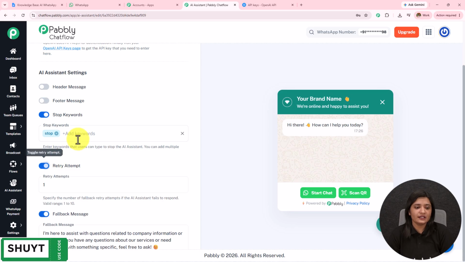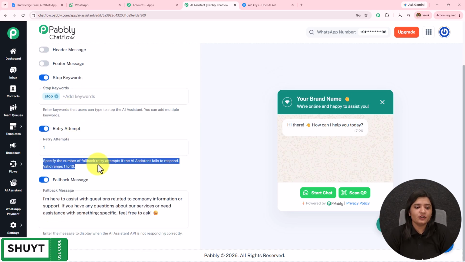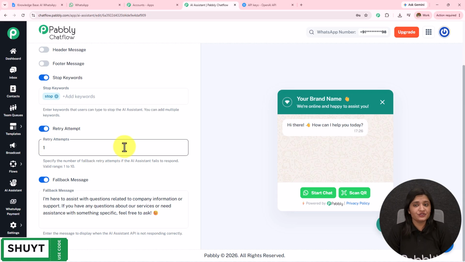Then we have this retry attempt. So specify the number of fallback retry attempts if the AI assistant fails to respond. Valid range is 1 to 10. You can select the range according to the requirement. We have to give the retry attempt to the agent if it fails to respond to the query of the customer. Then we have this fallback message.